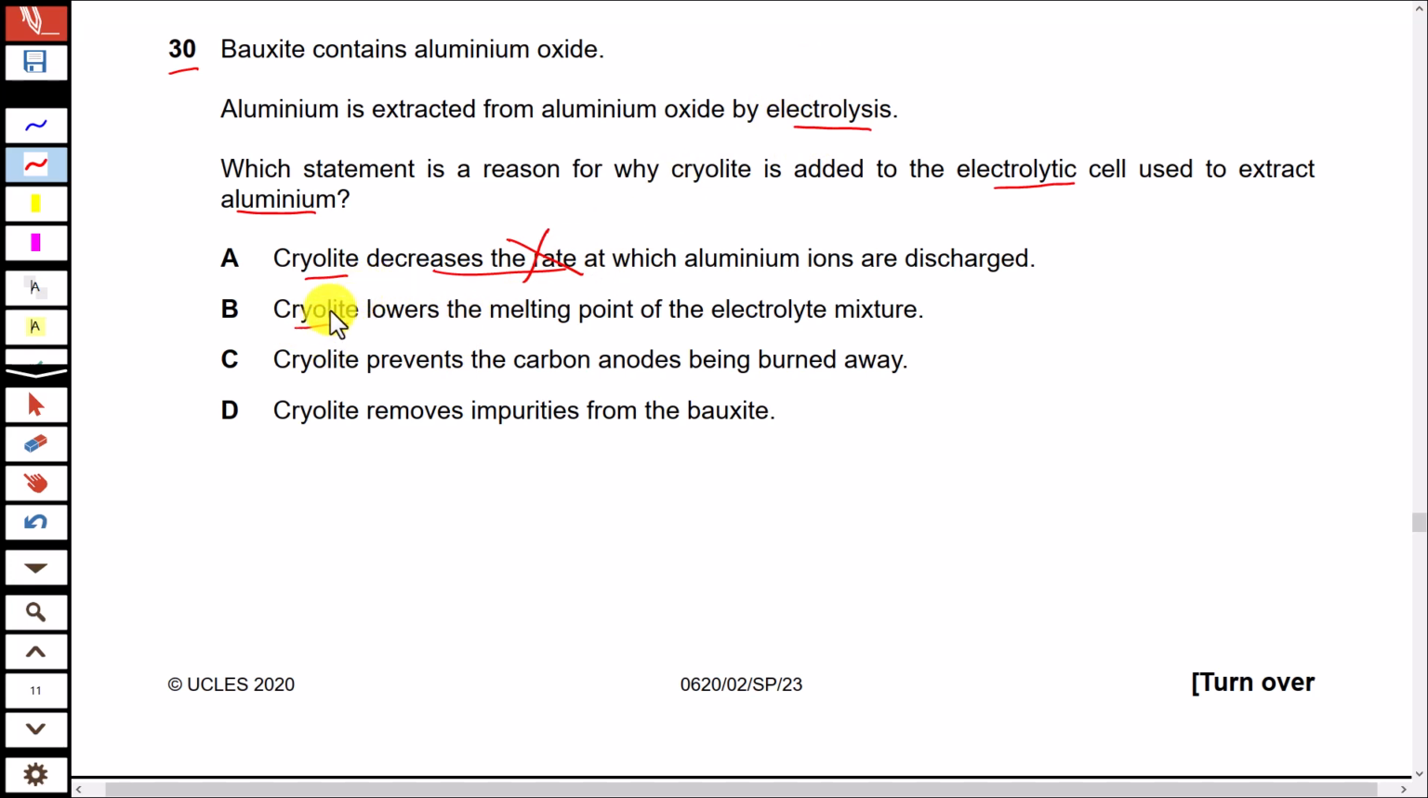Cryolite acts as an impurity, and when an impurity is added to a pure substance, the melting point of that substance is lowered. So that is the purpose of adding cryolite. C. Cryolite prevents the carbon anodes being burned away. No, it does not prevent carbon anodes being burned away. Carbon anodes are burned away by a reaction with oxygen that is produced at the anode. So that is not the role played by cryolite. D. Cryolite removes impurities from bauxite. Again, there is no such role of cryolite in this whole process. So the correct response is B.